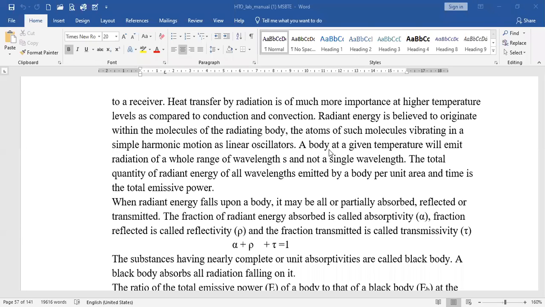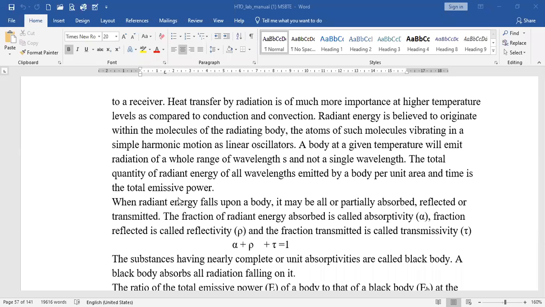A body at a given temperature will emit radiation of a whole range of wavelengths and not a single wavelength. The total quantity of radiant energy of all wavelengths emitted by a body per unit area per unit time is the total emissive power. So here is the definition of emissive power, because the emissivity is the ratio of emissive power of a non-black body to the emissive power of a black body.